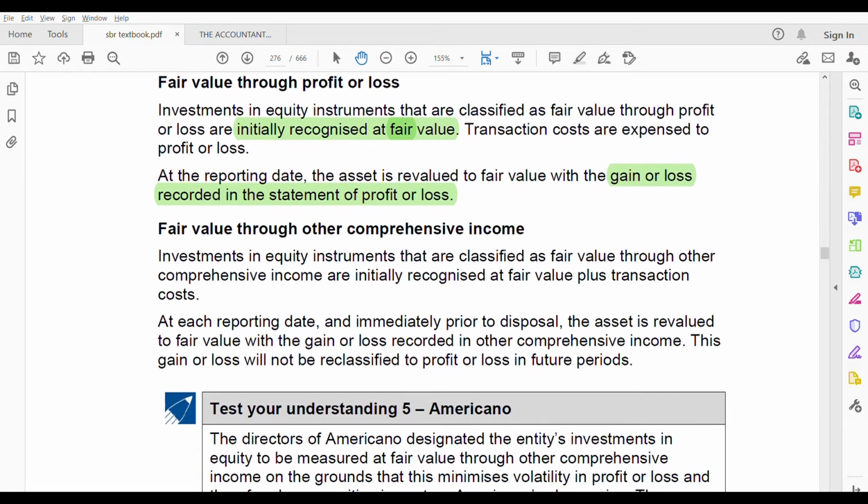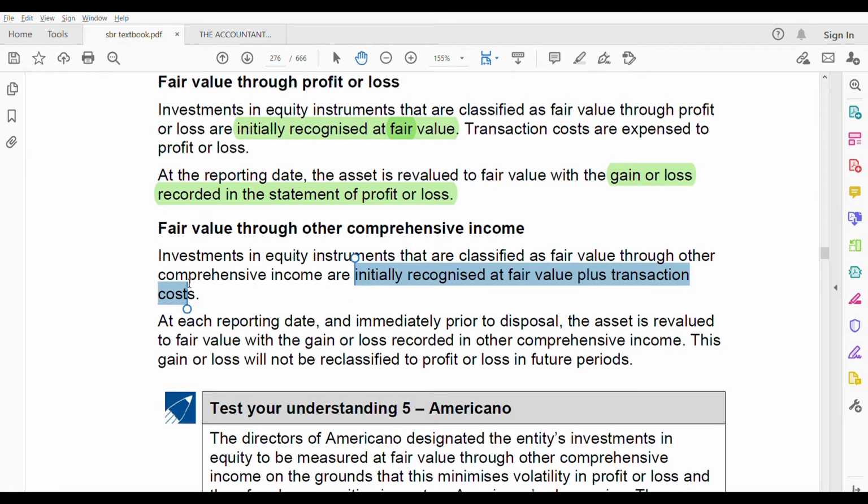Now let us go to the second one, fair value through OCI. Investments in equity instruments that are classified as fair value through OCI are initially recognized at fair value plus transaction cost. The difference comes here. That is also fair value, this is also fair value, but here fair value minus transaction cost, here fair value plus transaction cost. You're understanding? Here you expense means you're minusing the transaction cost from fair value.